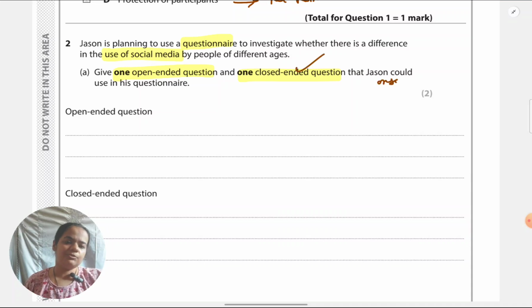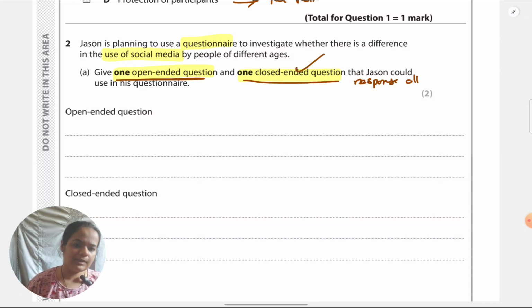Supposing you're asking someone a do type of question, do you agree or do you do this? You must state that the response choices are yes or no. If you don't give what the response choices are from which participants have to select, it won't be marked as correct because then it looks like an open question.